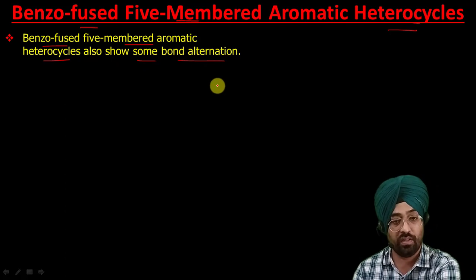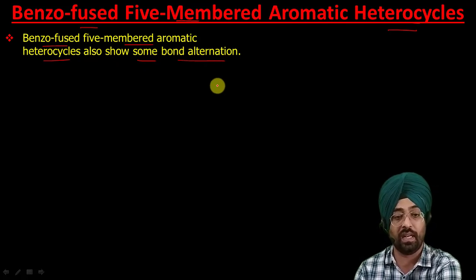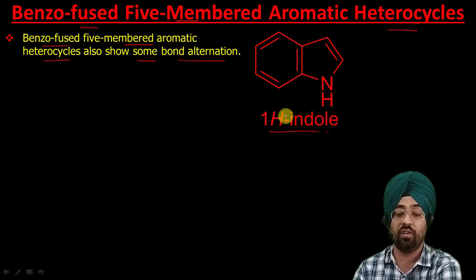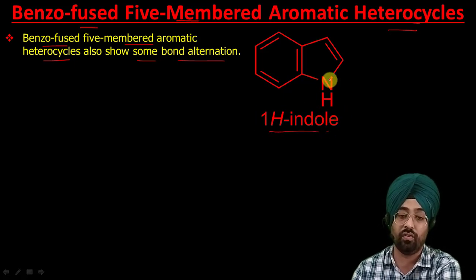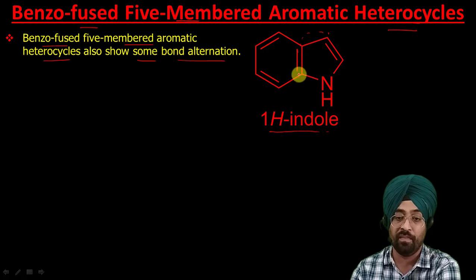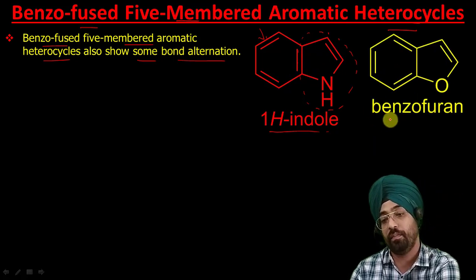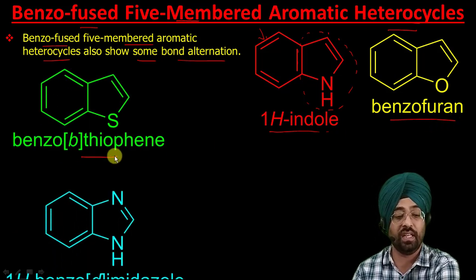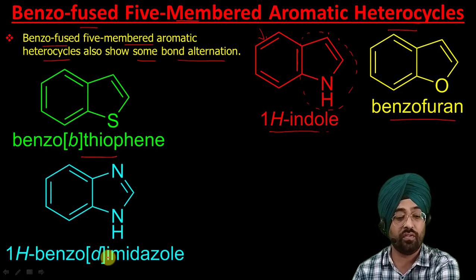I will discuss what bond alternation is in our upcoming lectures. Like this 1H-indole, or simply you can also call it indole. You can see this is a 5-membered aromatic heterocyclic compound, to which a benzene ring is fused, and this is your benzofuran, this is your benzothiophene, this is your 1H-benzimidazole.